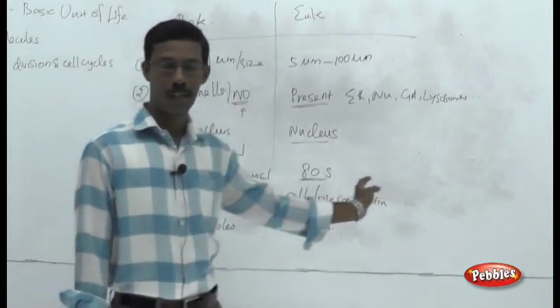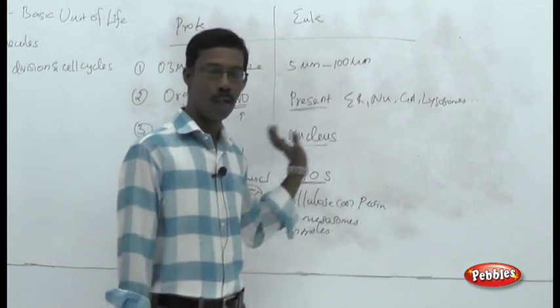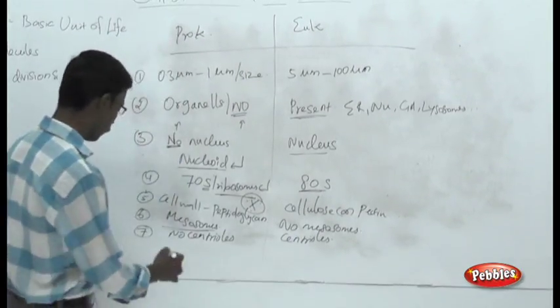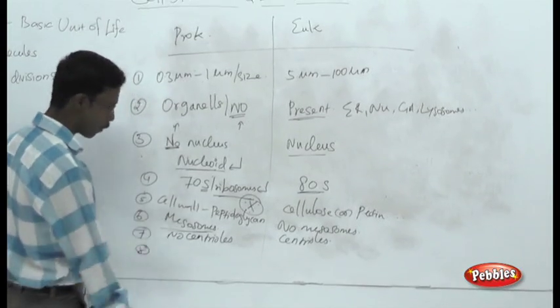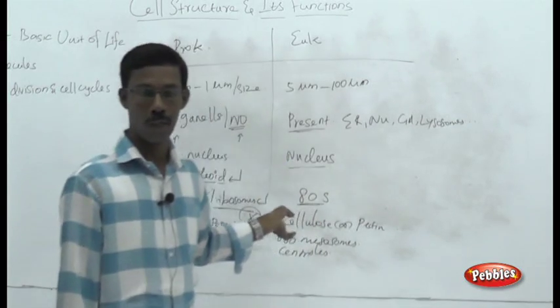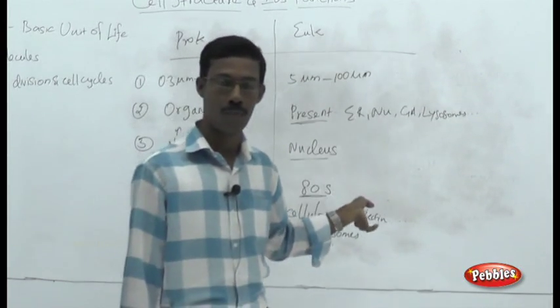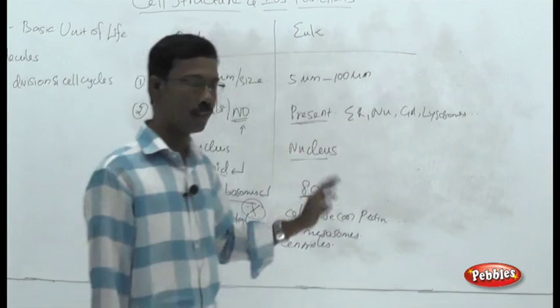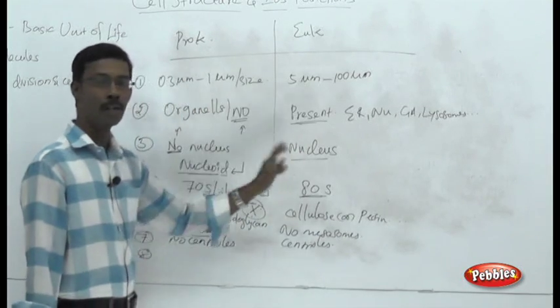There are many other differences between prokaryotic and eukaryotic cells, for example the flagella. Motile prokaryotic cells, motile bacteria, possess flagella. These flagella are structurally simpler than eukaryotic flagella.